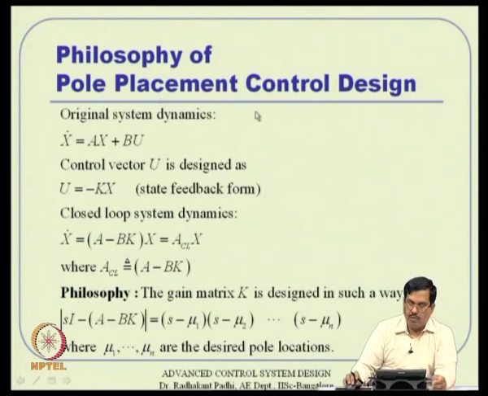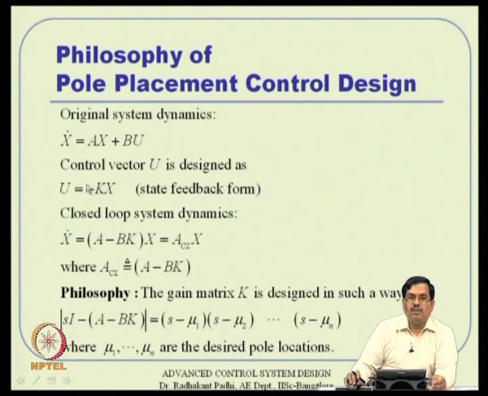What is the philosophy of pole placement control design? We have a plant x dot equal to A x plus b u, linear system dynamics, and we want to design a control vector u in the state feedback form, that means u equal to minus k x actually.